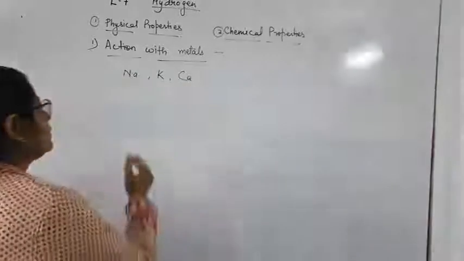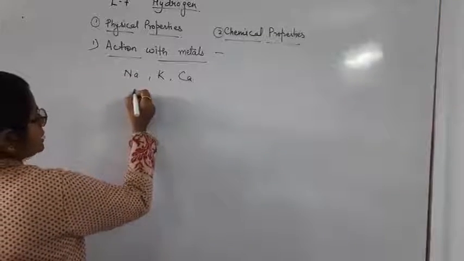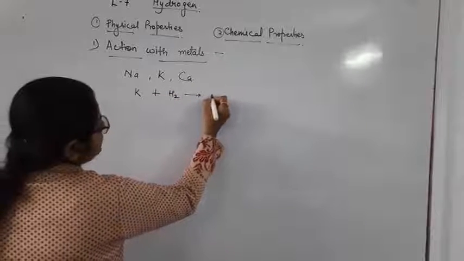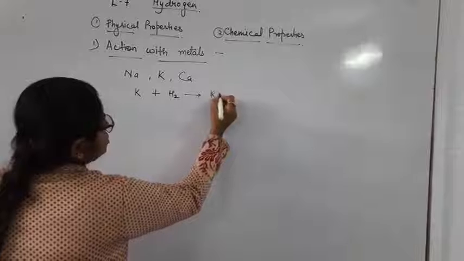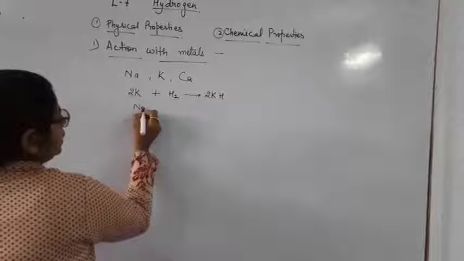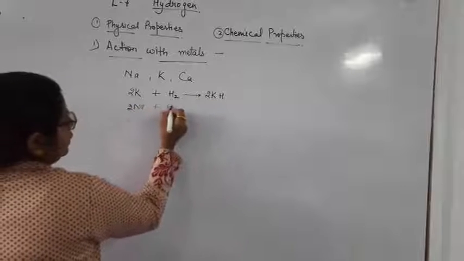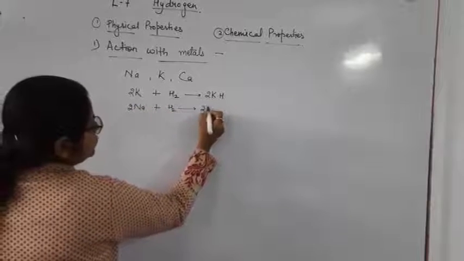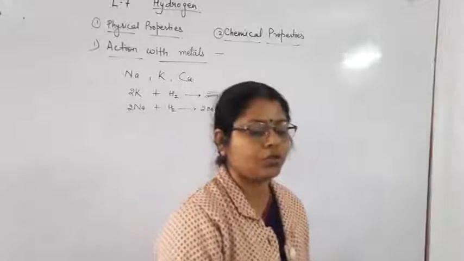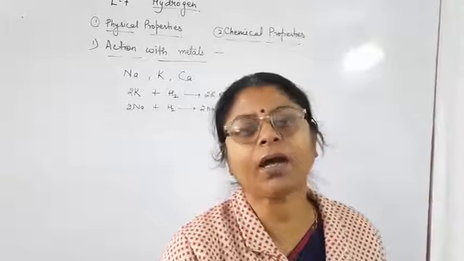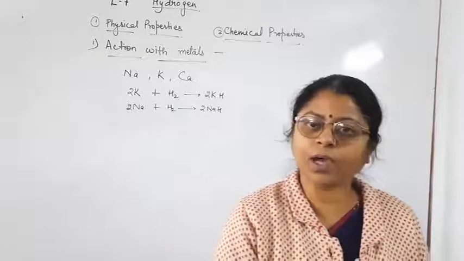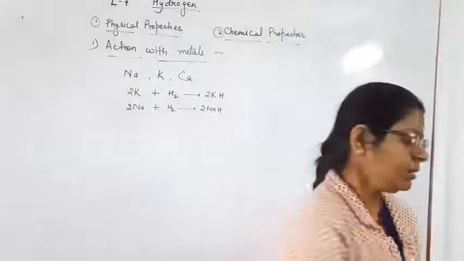So these are very reactive metals like potassium. When potassium reacts with hydrogen, it forms potassium hydride, 2KH. Similarly, sodium, when it reacts with hydrogen, forms sodium hydride, 2NaH.